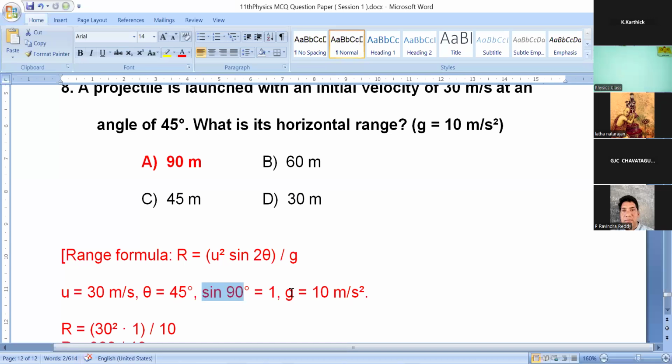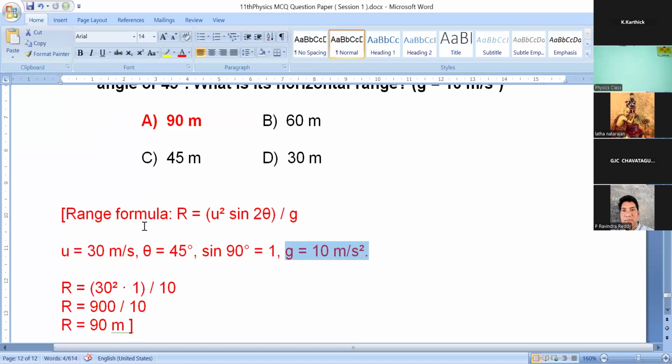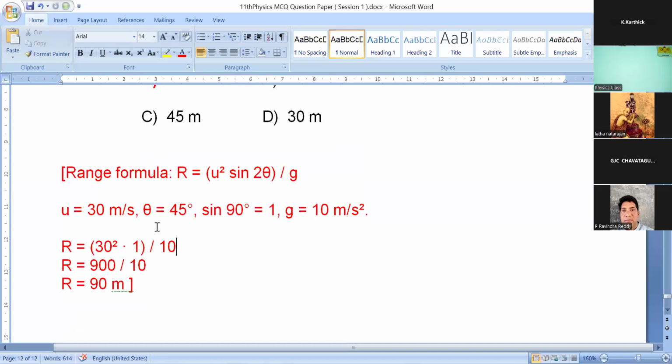And g equal to 10 meter per second square. So put those values in the range formula. R is equal to u square sine 2 theta by g. R equal to u square, 30 square, sine 2 theta. So sine 90 degree is 1. So 1 divided by g, 10. Clear? So 30 square gives 900. Divided by 10.